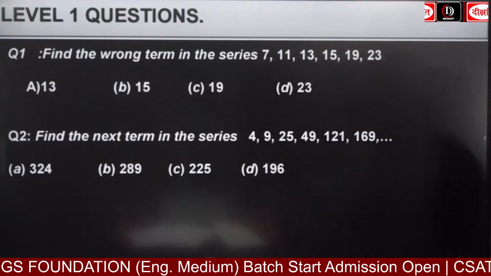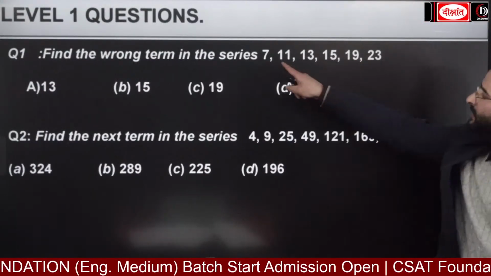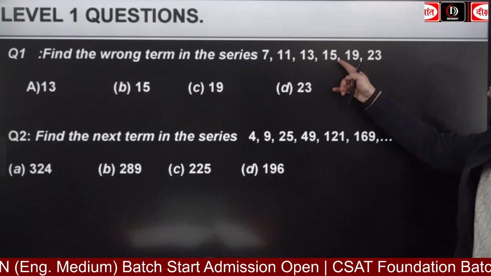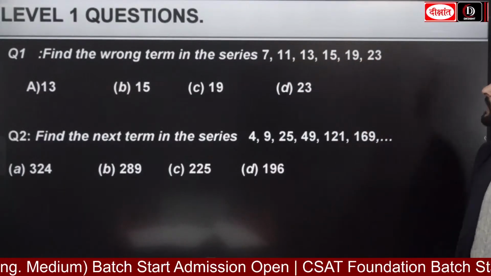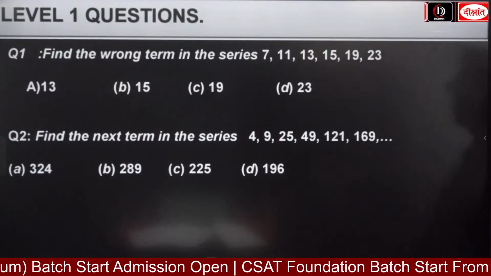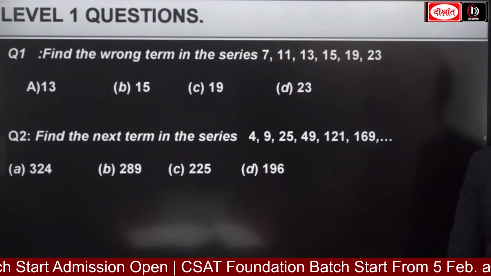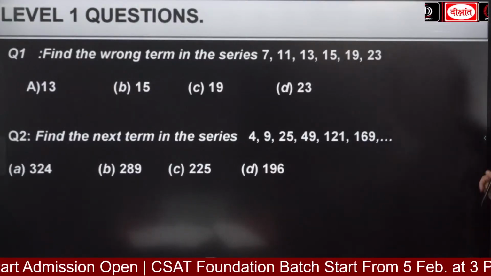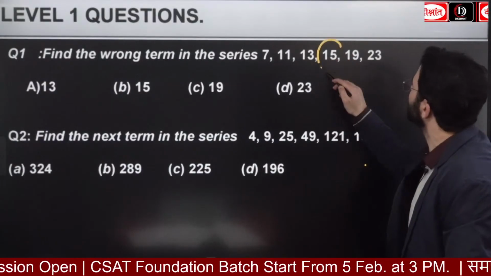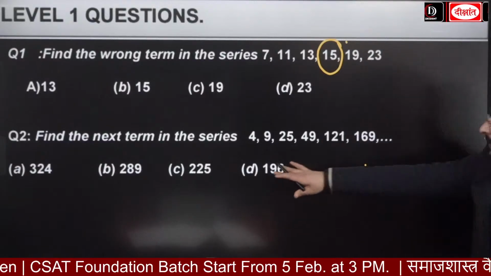Okay, guys, find the wrong term in the series. 7, 11, 13, then 15, 19, and then you have been given 23. Tell me what is going to be the wrong number in this one. Very good. So the wrong term over here is going to be this 15. It should have been 17. Okay, let's try to solve the next one.